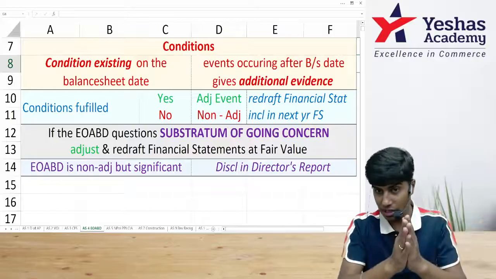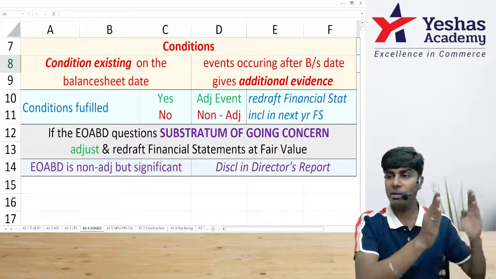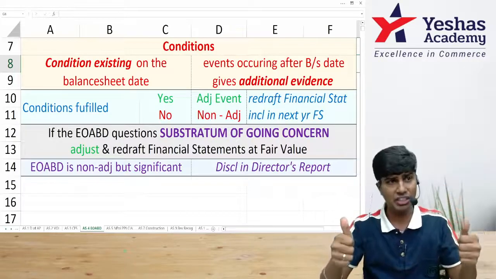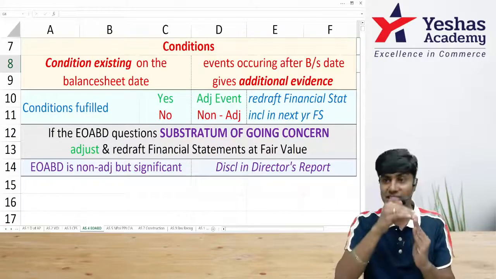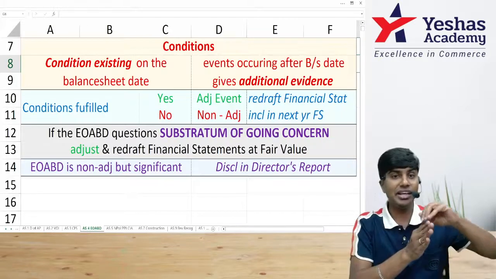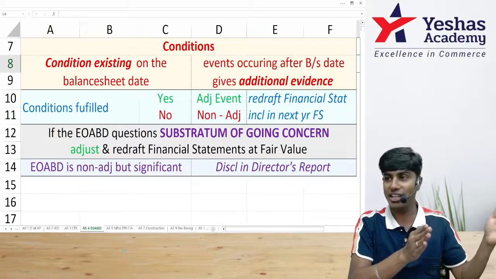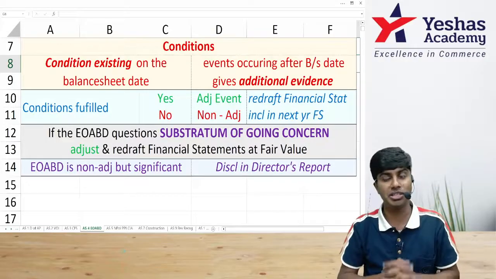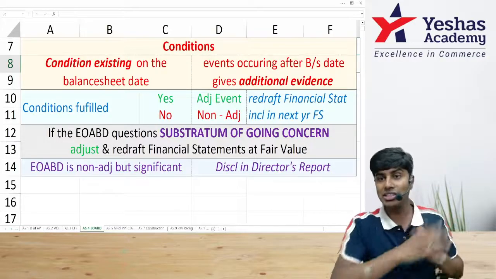or unfavorable, if it is happening after balance sheet date but before financial statements are approved, it is an event occurring after balance sheet date. If the condition is existing on the balance sheet date and event occurring after balance sheet date gives additional evidence, then it has to be adjusted into current year financial statements. We will not wait to record it in next year.